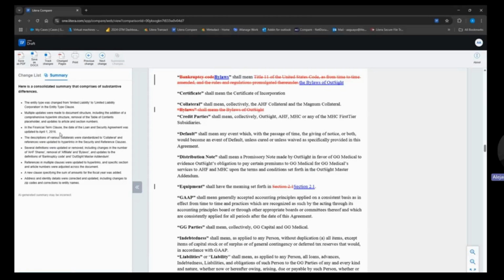In the financial term clause, the date of the loan and security agreement was updated to April 1st. A new clause specified in the sums of amount of the fiscal year was added. So again, this will give me more of that substantive understanding of the differences within this comparison. We do have the ability to copy the summarization or download it if we want to send it alongside this red line going forward.